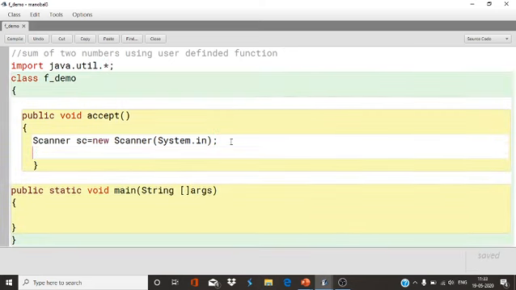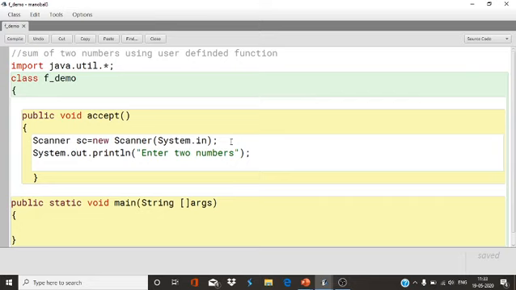After that, System.out.println, enter two numbers. See this, how to use the function in Java.